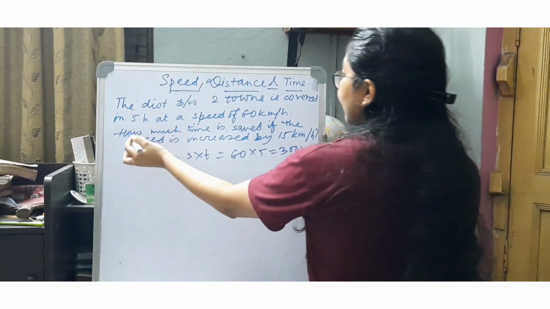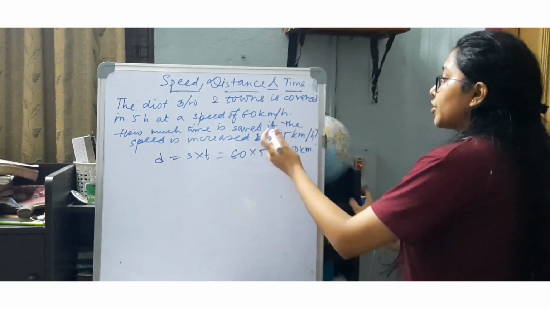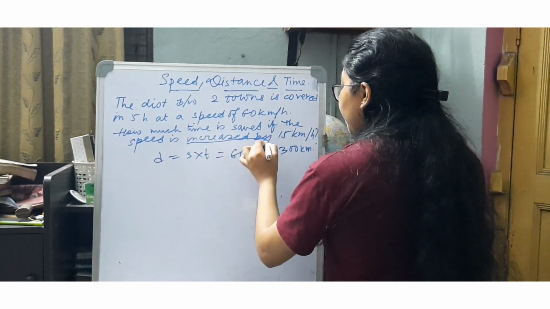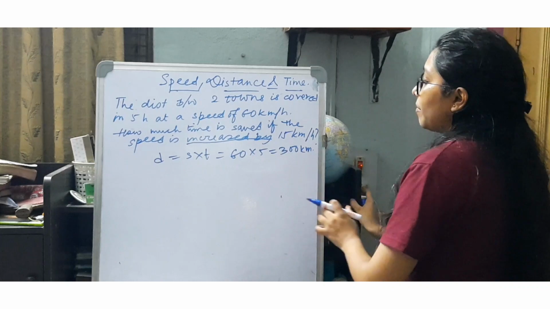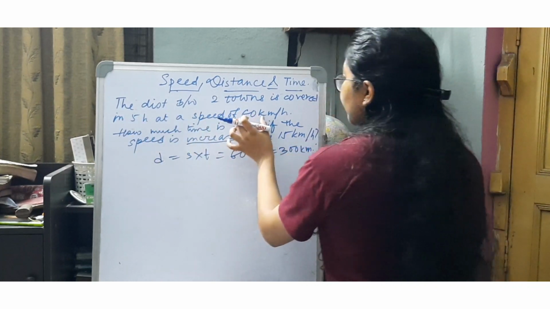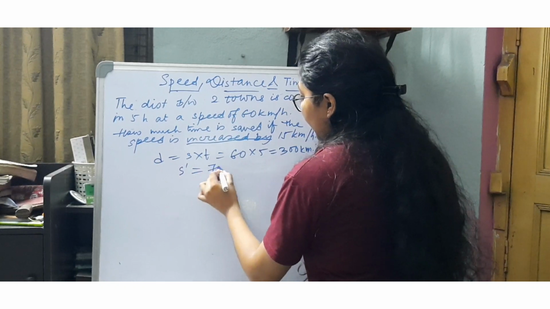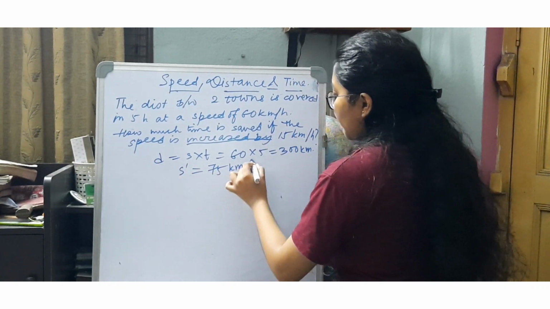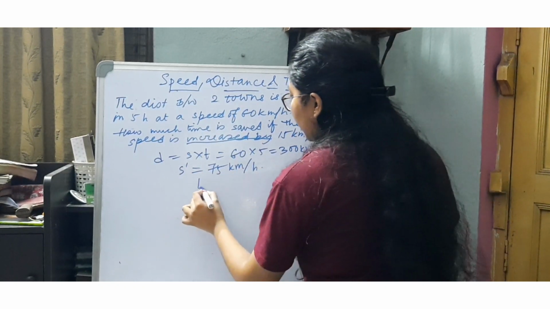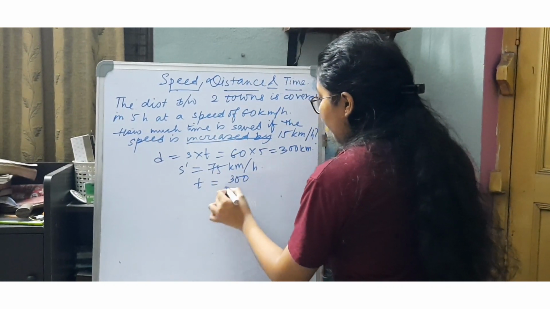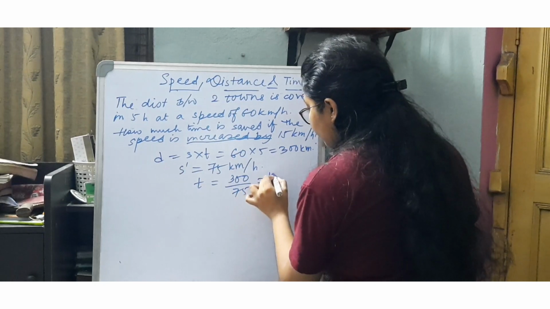Now the second part says how much time is saved if the speed is increased by 15 kilometers per hour. The initial speed is 60 kilometer per hour. So the final speed is 75 kilometer per hour. So what is the time taken now to cover the same distance between the two towns? 300 by 75.